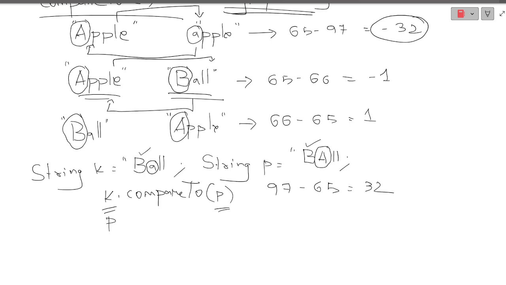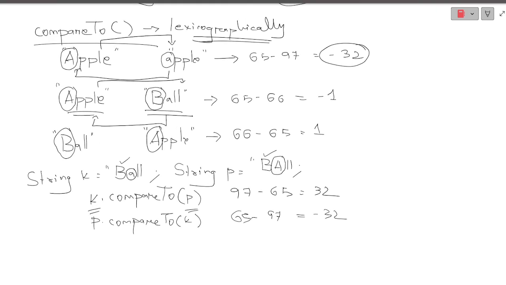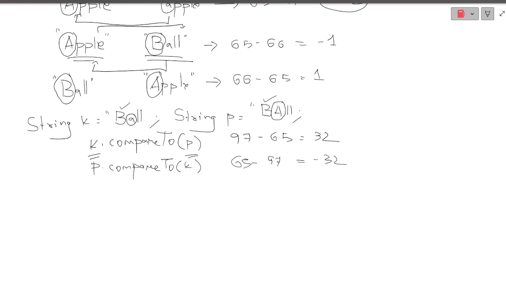While if you take P dot compareTo K, what will it do? 65 minus 97, which is nothing but minus 32. Did you get me? So here it says that it will not observe the whole string, but will first search each character. Wherever it finds that the characters are different, it will provide their difference in ASCII code. Did you get what I'm saying? Okay. So what if both are the same? It will result in 0.